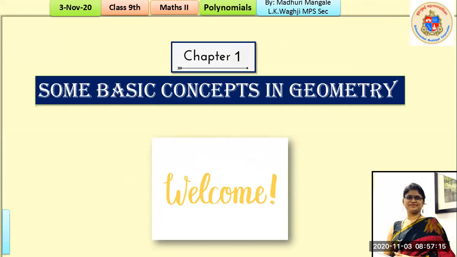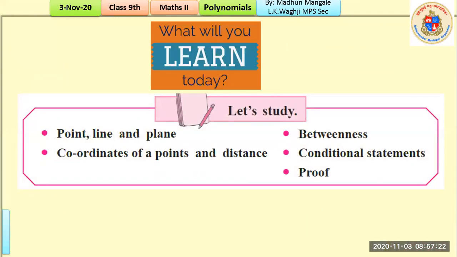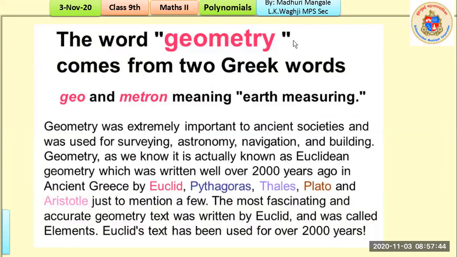Now first we will look at what is the meaning of the word geometry. In this chapter we are going to see point, line, plane, what are coordinates of points, what is distance, how to calculate distance, what is betweenness, what are conditional statements, and what are proofs. So this is gonna be a really interesting and activity based lecture. So first we look at what is the meaning of geometry.